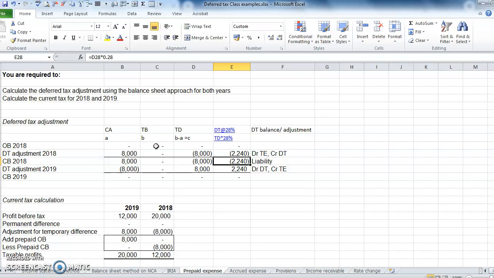Our deferred tax balance is 2,240, and it is a liability because our carrying amount is more than our tax base, right? Deferred tax liability because we will have a liability in future, right? And then in year 2, our closing balance is 0, tax base is 0, our deferred tax balance is 0. So we have a deferred tax adjustment over here of 2,240.